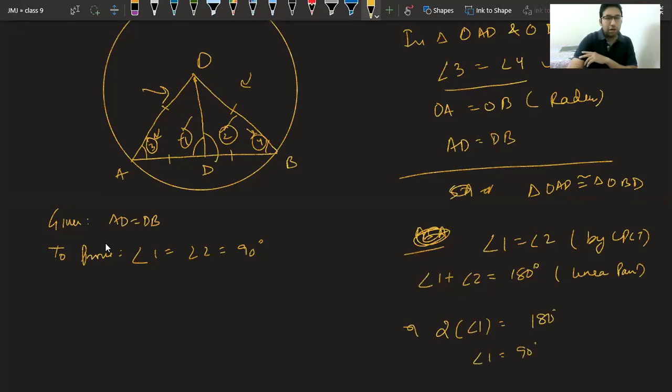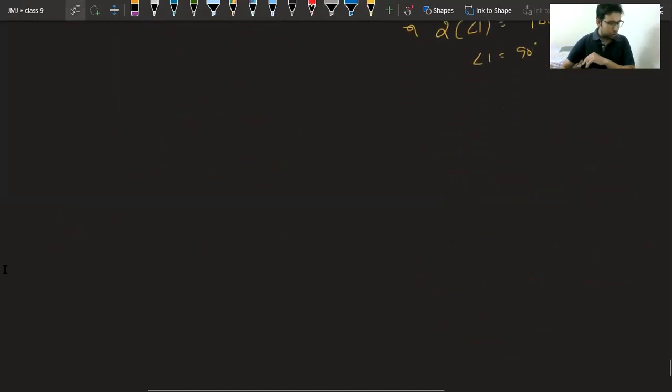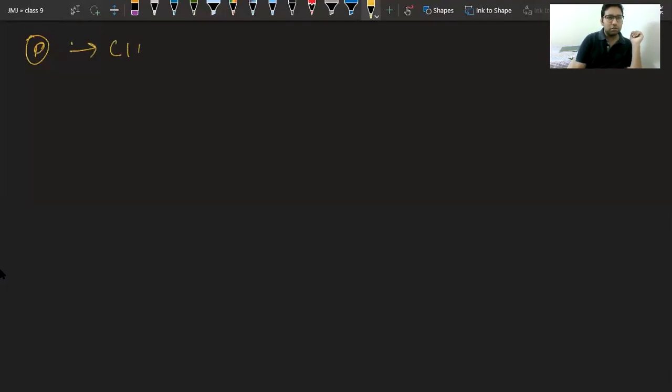Now, let's see the next concept, circle through 3 points. First, tell me how many circles are possible through a single point.